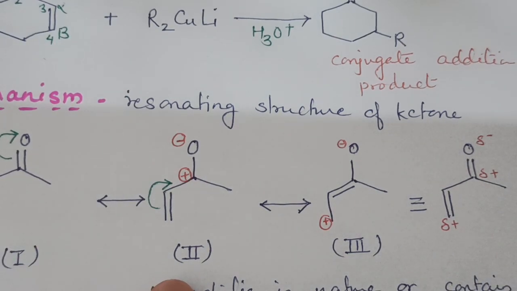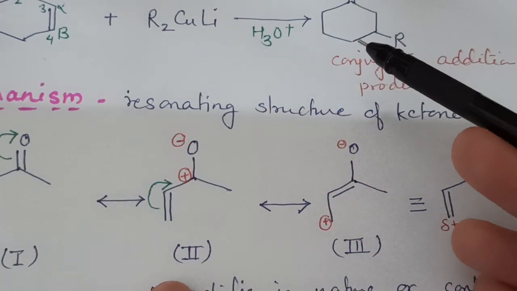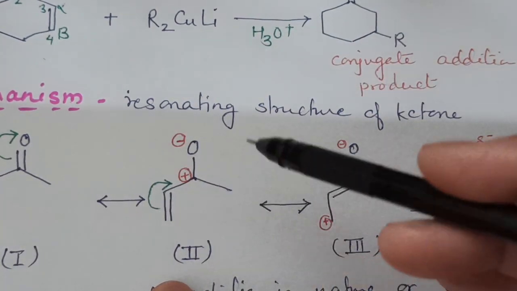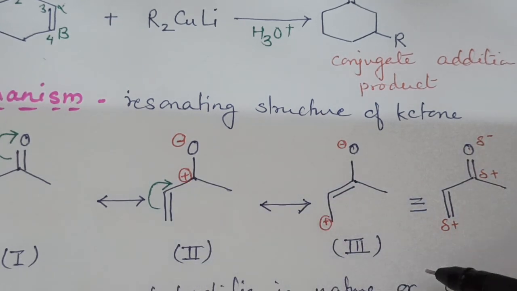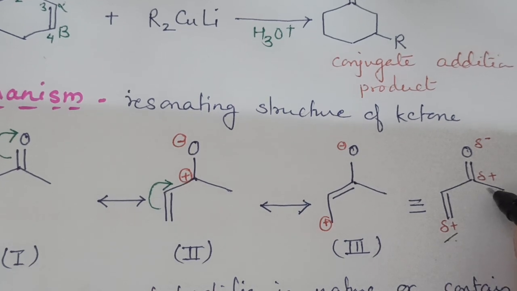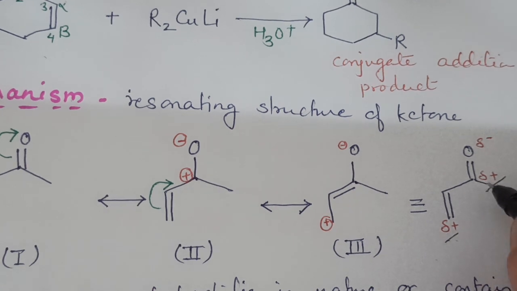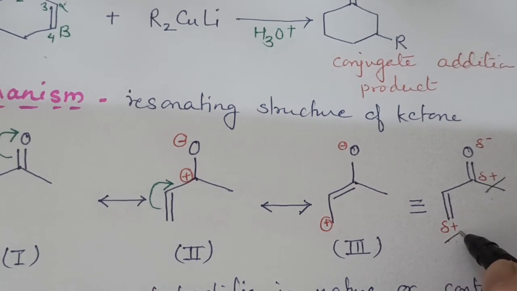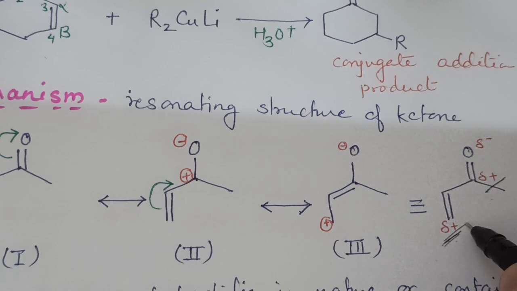Since the Gilman reagent acts as a nucleophile, an electrophilic site must be present in the reactant. From the resonating structures, we can conclude that in alpha beta unsaturated ketones two electrophilic sites are present, one at the carbonyl carbon or second position and another at the beta position or fourth position.